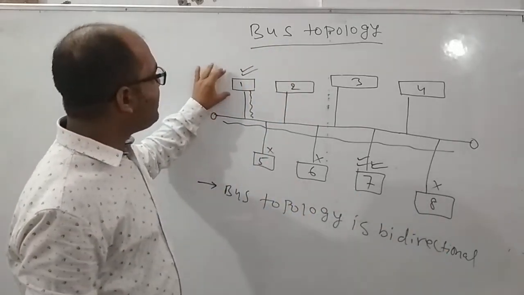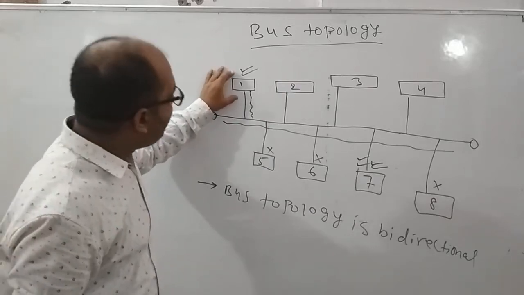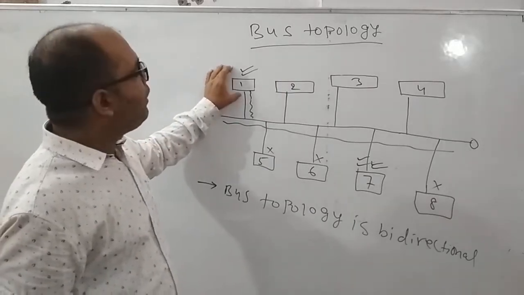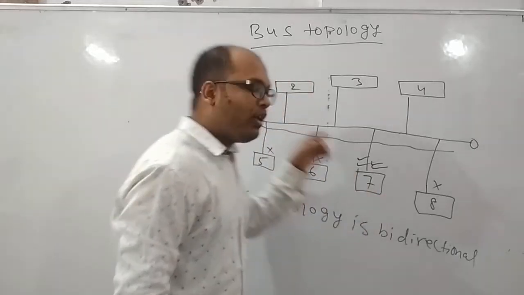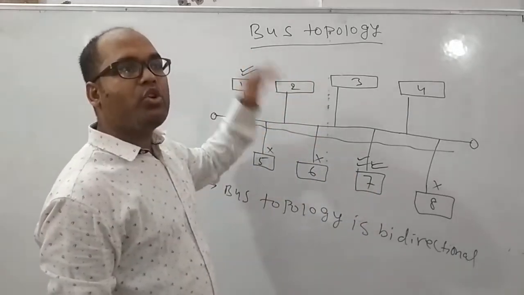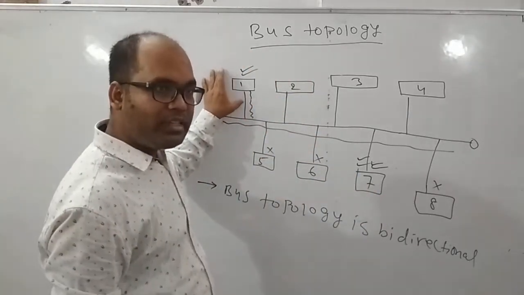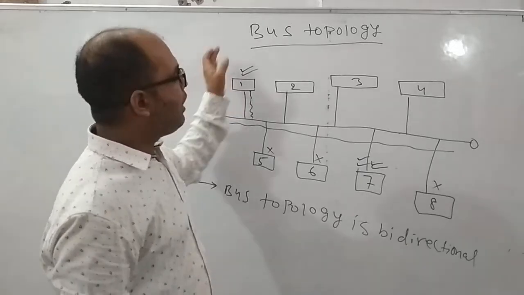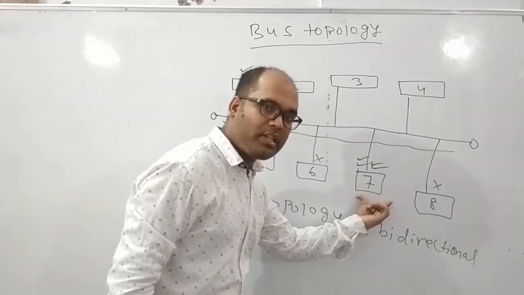When data is sent by this node, the address of node 7 is also sent along with the data. This is the address of the receiver. This one is the receiver.